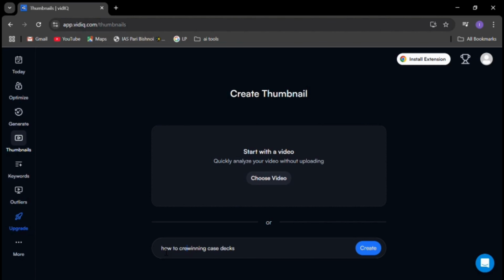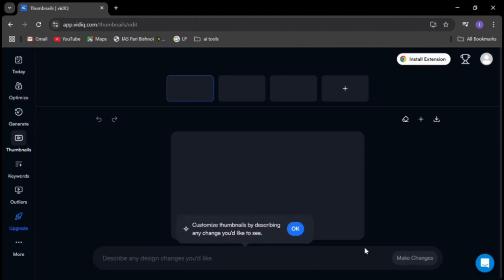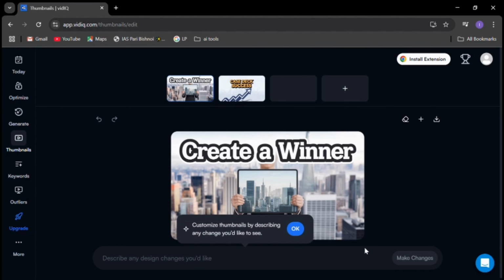Now, let's try creating a thumbnail for a video. You can either upload your video or type in the title. For example, I have entered Winning Case Dex. And look at that. vidIQ has generated several drafts from the prompt that I have given. Let's pick one and edit it. Also, editing is as simple as typing what you want. For example, I'll change create a winner text to Winning Case Dex in minutes.